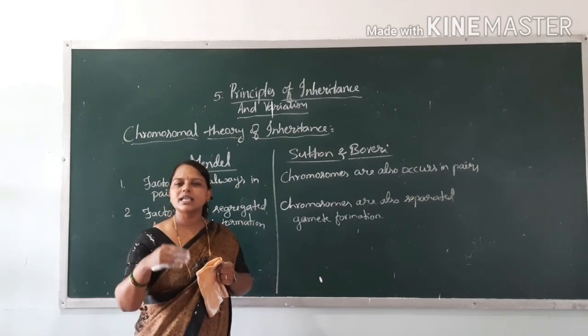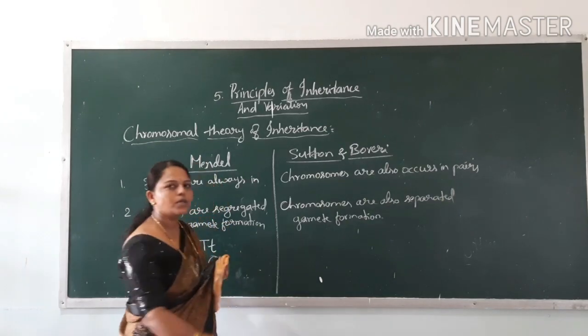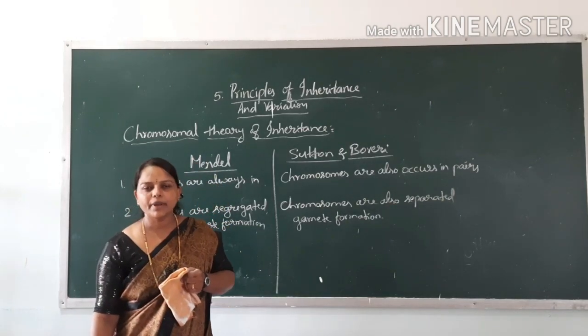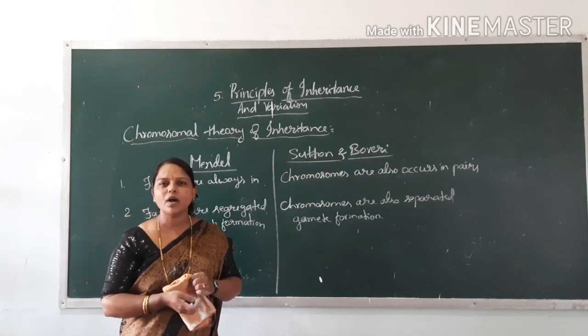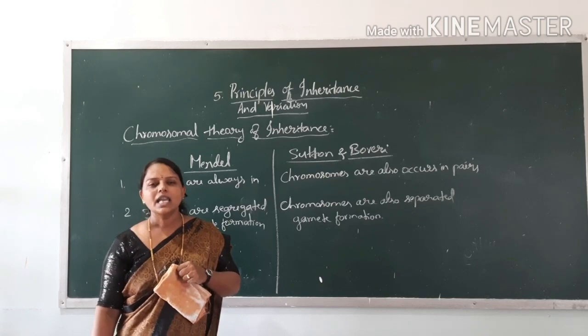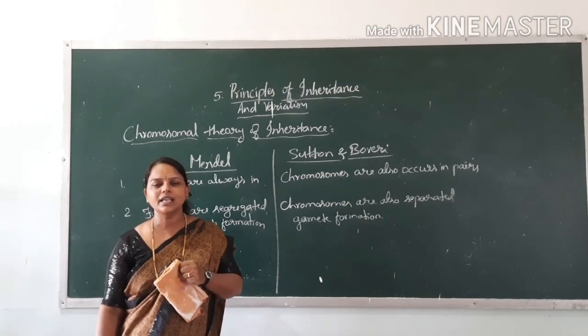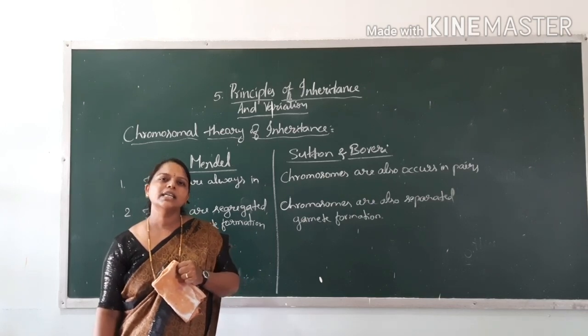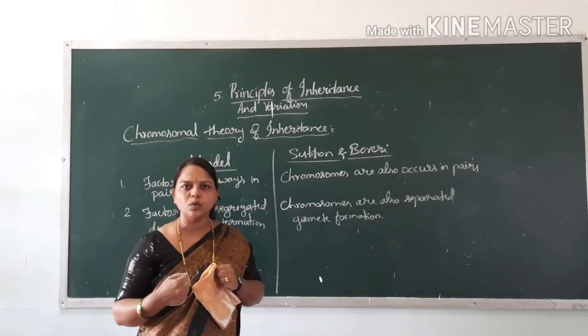This starts at the age of puberty. Here also chromosomes get separated during gamete formation. Recall the cell division process you studied in your last year classes, the cell cycle and cell division. Meiotic division occurs in two phases, meiosis 1 and meiosis 2, isn't it?